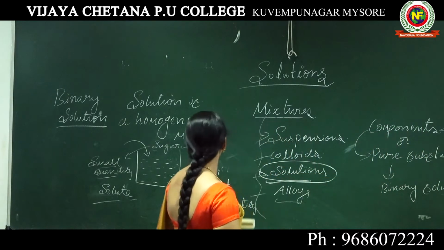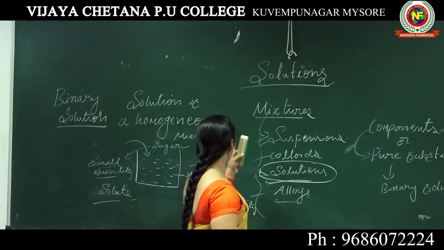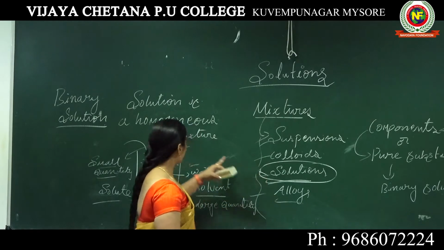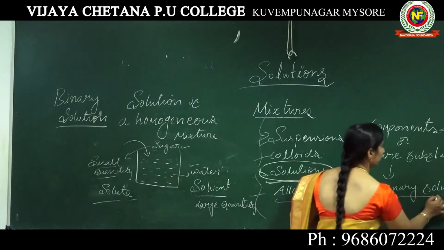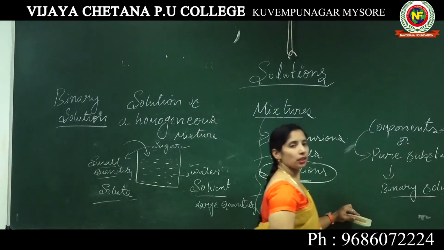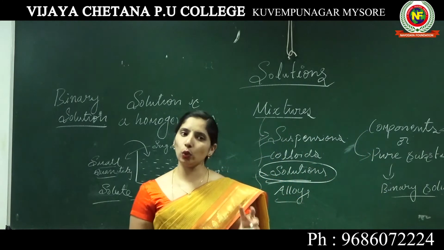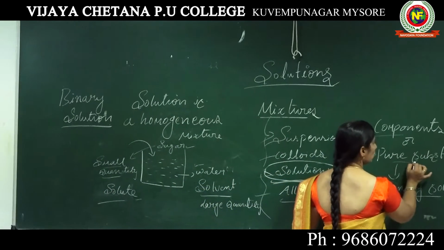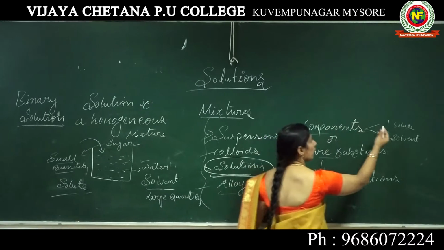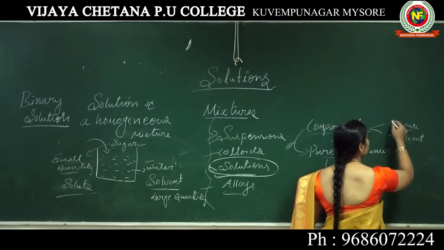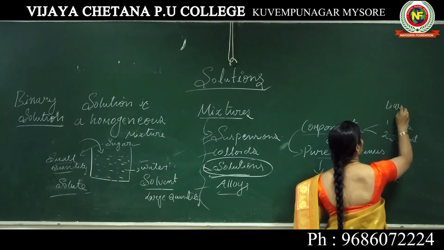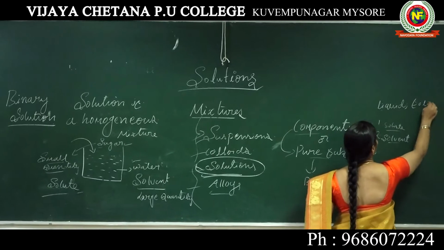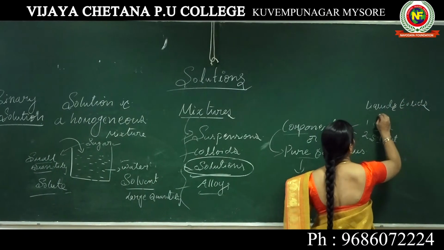First we have to know how a mixture forms, how a solution forms. Under the solution, we come to know what binary solutions are: solutions containing only two components. I am taking only two components of pure substances.